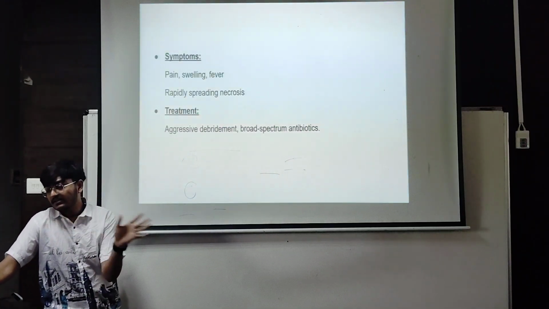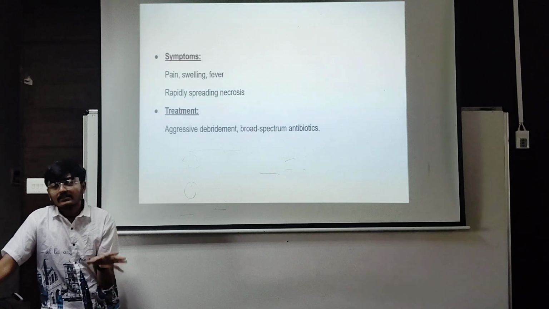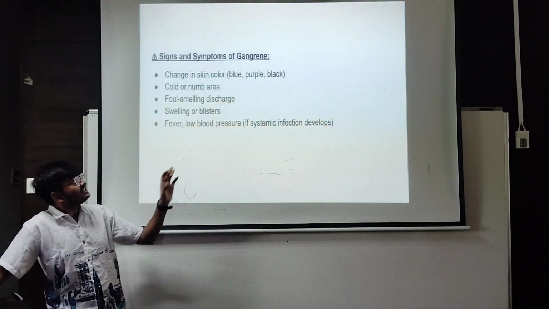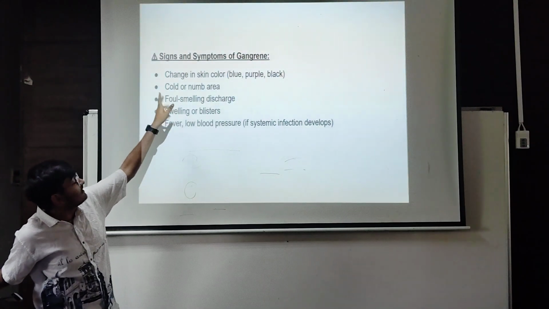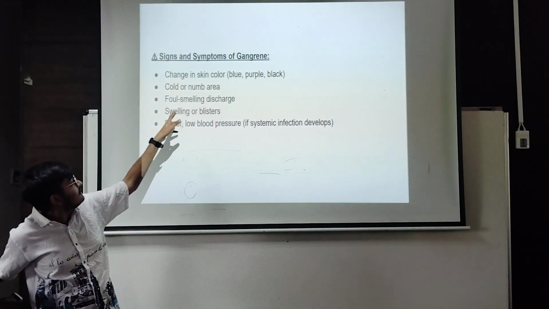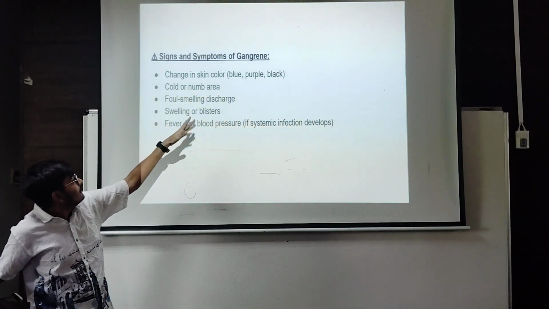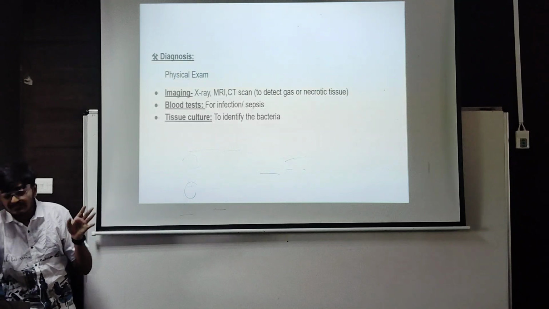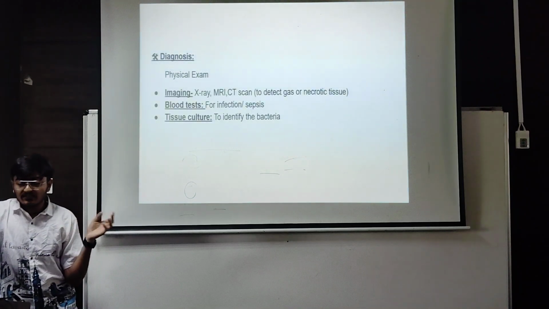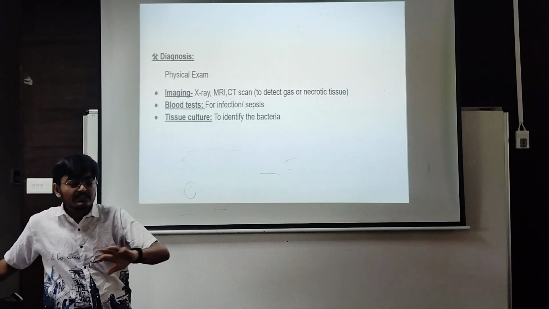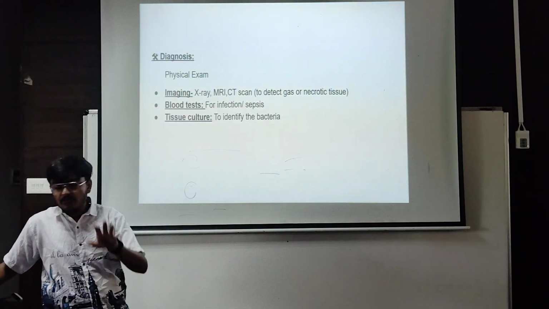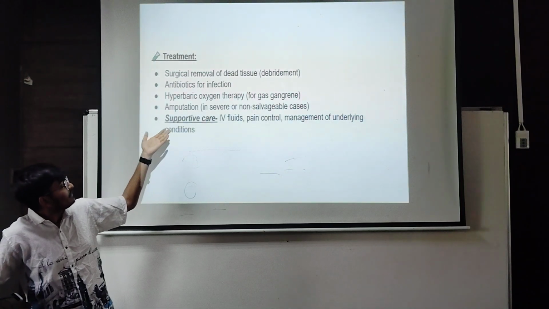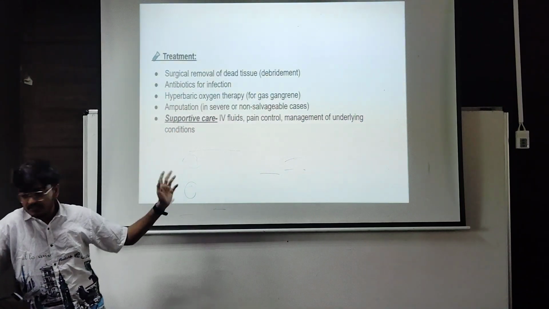The treatment for hernia gangrene is aggressive debridement. Now you can see the signs and symptoms of gangrene, which for hernia gangrene include change in skin color like blue, purple, or black, and a cold and numb area. These are the symptoms of hernia gangrene. The diagnosis is by physical exam. We can see physically that the person is affected by hernia gangrene. The treatment is surgery, antibiotics for infection, and hyperbaric oxygen therapy for gas gangrene.